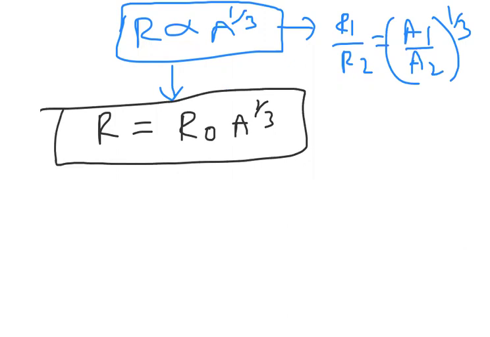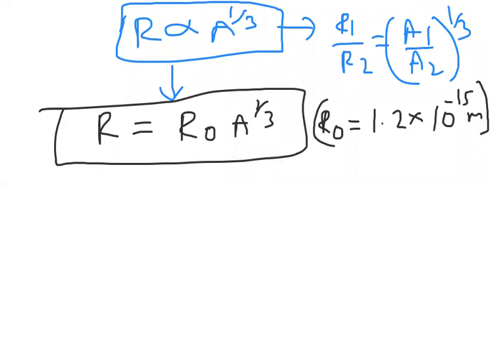This R naught is a proportionality constant and is the same for all nuclei. This R naught value we can take as 1.2 into 10 power minus 15 meter. So here what we got: radius is directly proportional to A power 1 by 3, where A is mass number. Removing the proportionality symbol, we get a proportionality constant, and this value is the same for all nuclei.